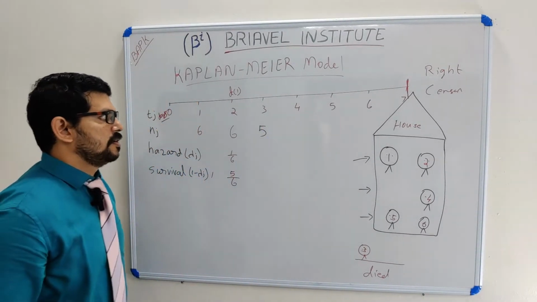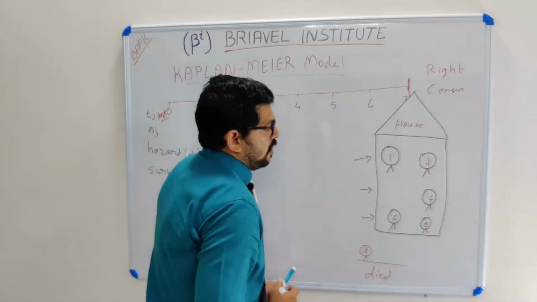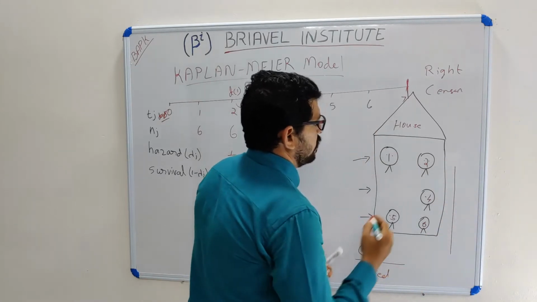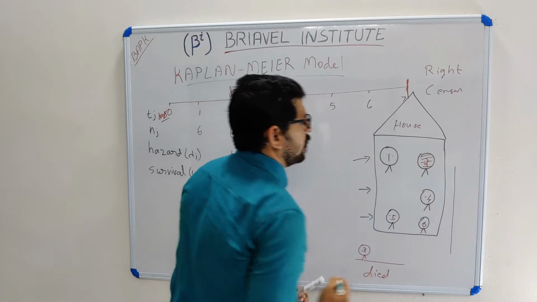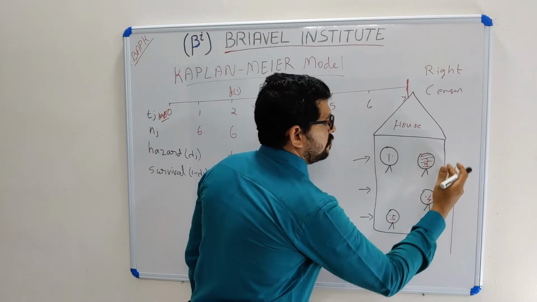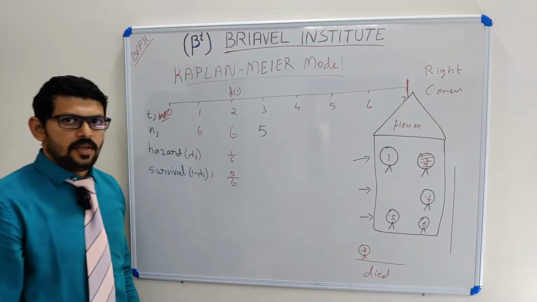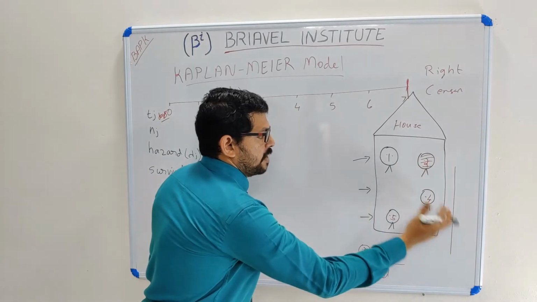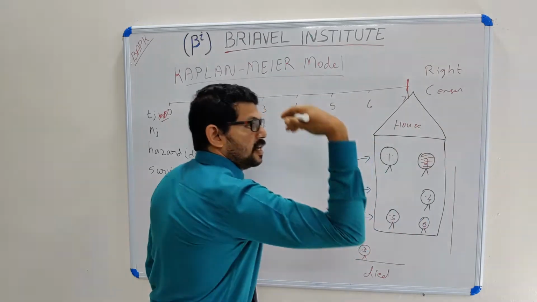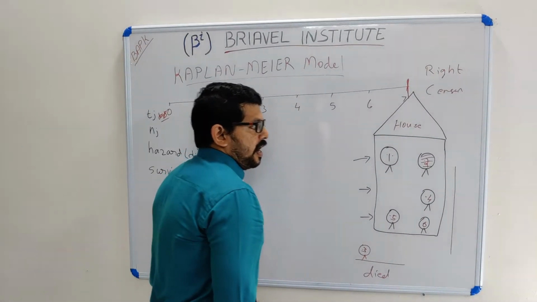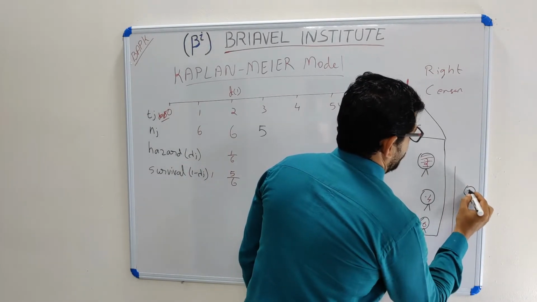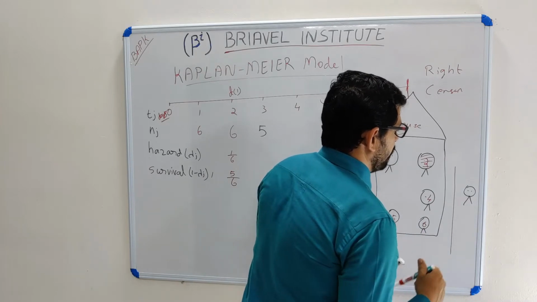One puppy is left out: this second puppy came out of my house, jumped and escaped. So this second puppy did not die, but it escaped from my house, and I don't have any information about this puppy.